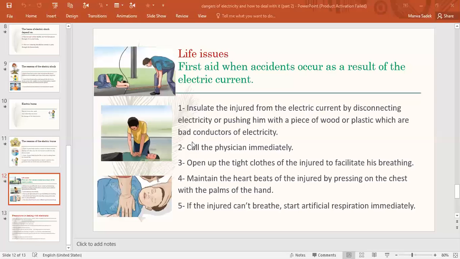Number 2, you have to call the doctor, the physician, immediately. Number 3, you have to open up the tight clothes. If he wears tight clothes, you have to open them to facilitate his breathing. Number 4, you have to maintain his heartbeats, like this picture, by pressing on the chest with the palm of the hand. The last one, if the injured can't breathe, start artificial respiration immediately.